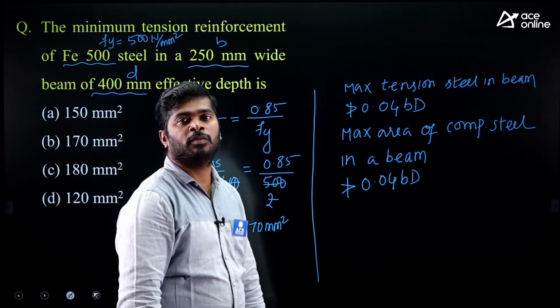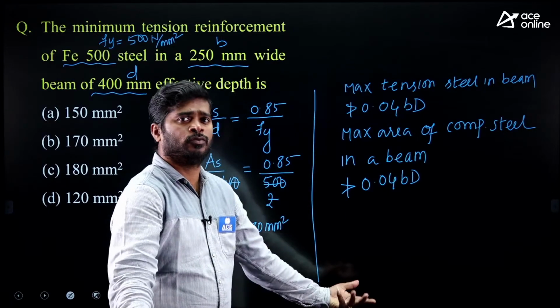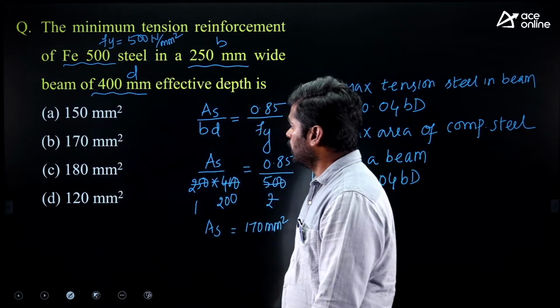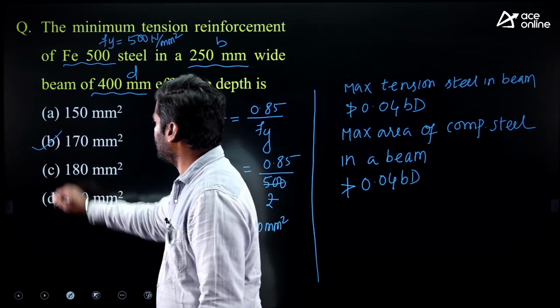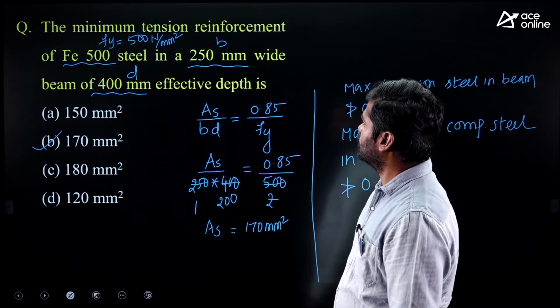Sir, what about minimum compression steel? There is no recommendation from the IS code. Of course, it will be 0 also. Option B is correct for this question. Okay? Right. Next question.